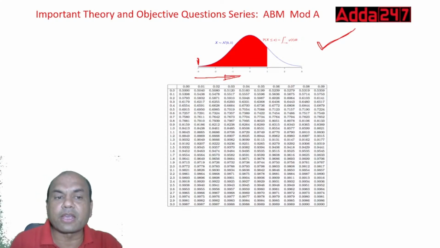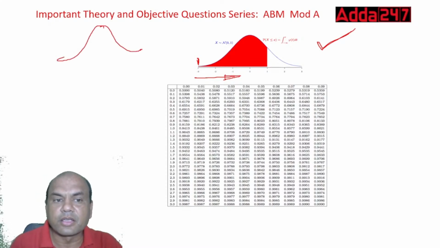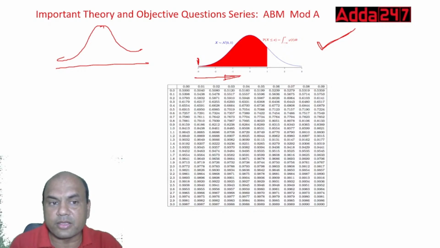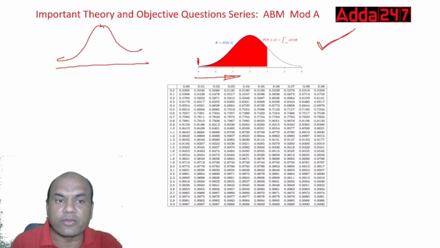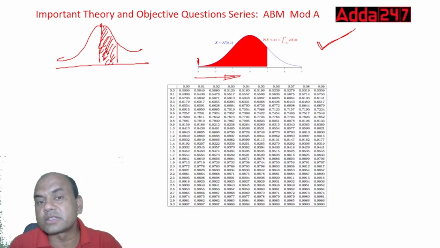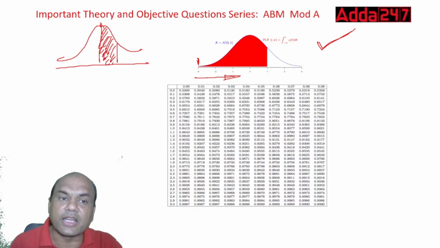If the red part is only this part, then it means it is starting from 0.5.